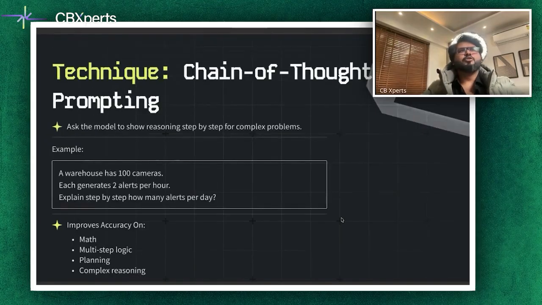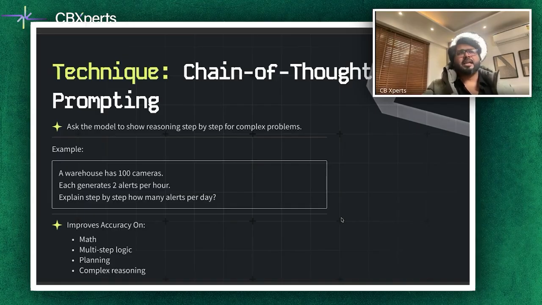And this is something which you must have heard about a lot, which is chain of thought. Chain of thought prompting asks the model to reveal its reasoning step by step. Think of it with an example. A warehouse has 100 cameras. Each generates 2 alerts per hour. Explain step by step how many alerts there are on a daily basis. Now, what you've done is ask the model to reveal its reasoning step by step for complex problems.